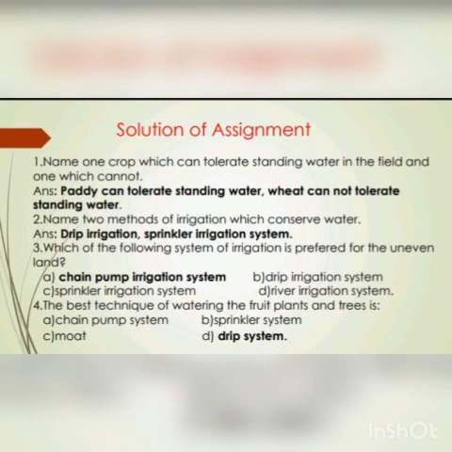Next, question number 3. Which of the following systems of irrigation is preferred for the uneven land? And the correct option is option A, that is chain pump irrigation system. Next, question number 4. The best technique of watering the fruit plants and trees is, and the correct option is option D, that is drip system.